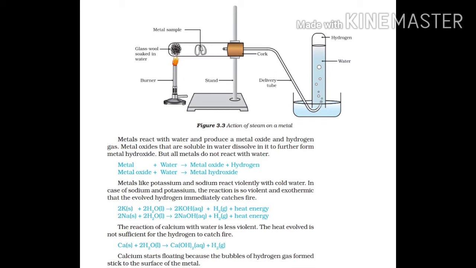The reaction of calcium with water is less violent. The heat evolved is not sufficient for the hydrogen to catch fire. Equation for the reaction is Ca plus 2H2O gives Ca(OH)2 plus H2. Calcium starts floating because the bubbles of hydrogen gas formed stick to the surface of the metal.